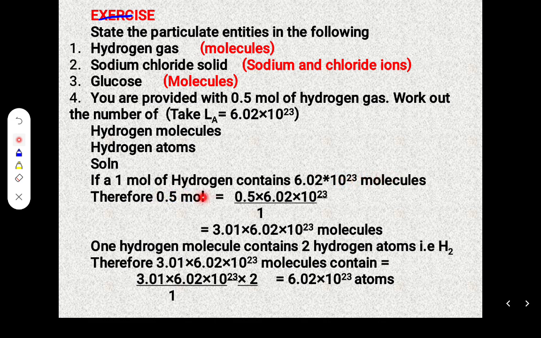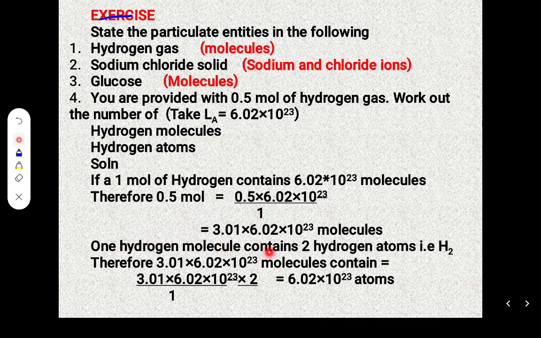Therefore, 0.5 shall mean dividing this by 2, or just take 0.5 times 6.023 times 10 to the power 23. Just multiply 0.5, it will give you this number of molecules.